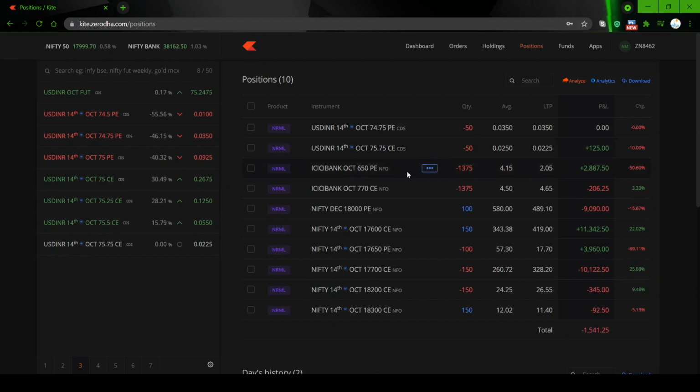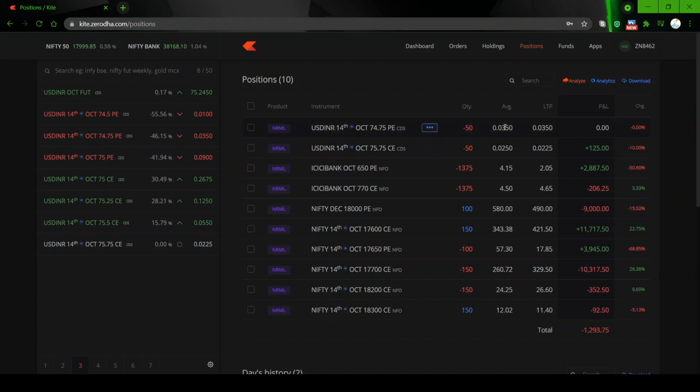What adjustment I am planning is, if the currency pair moves up, consider one way, the reverse is applicable for the put side. If it is moving up, this call will start gaining value. We sold it for 2.5 paisa. Right now it is about one tick less, so we are making a profit. If this starts gaining and becomes 5 paisa, now 2.5 paisa we sold, so it doubles.